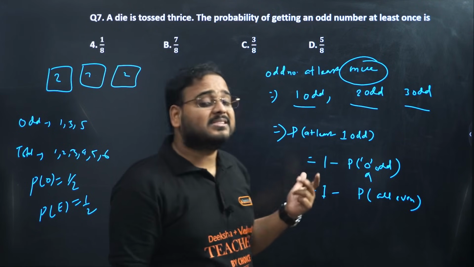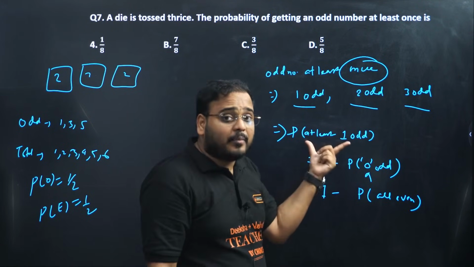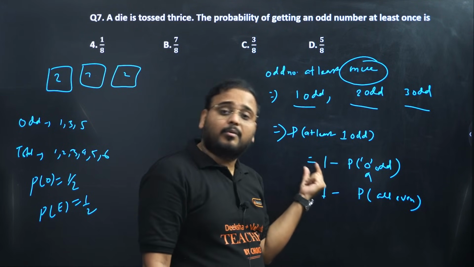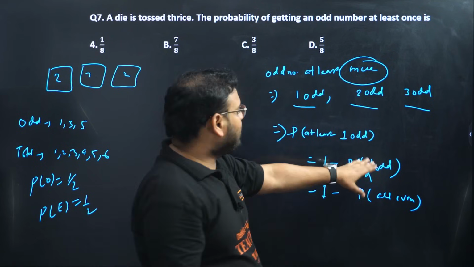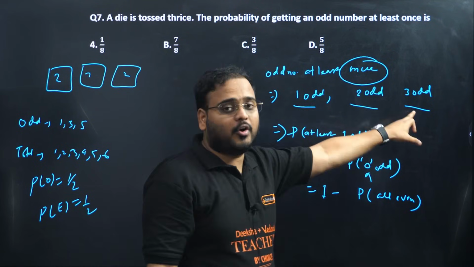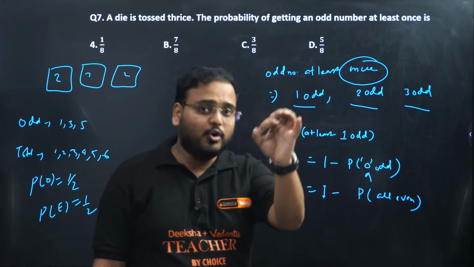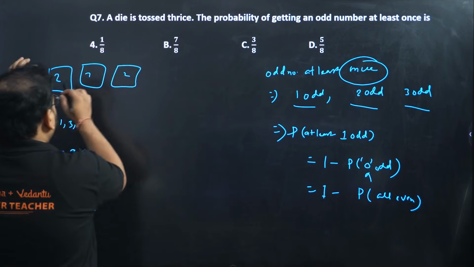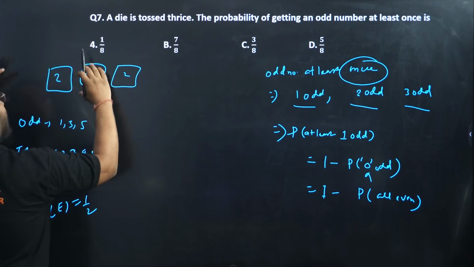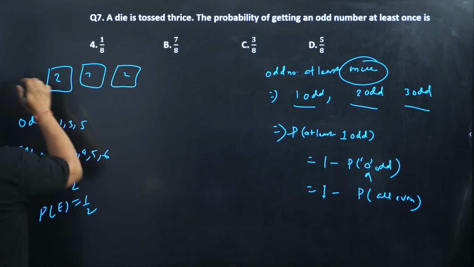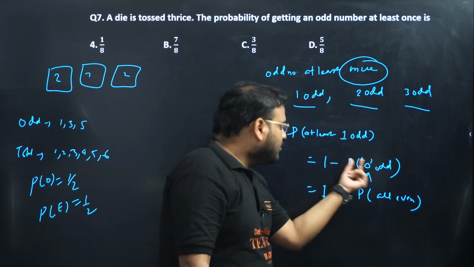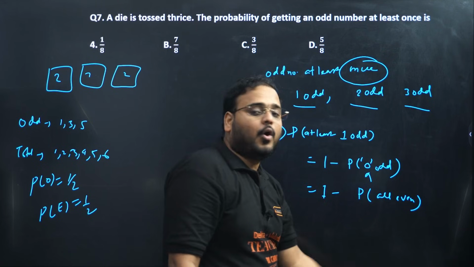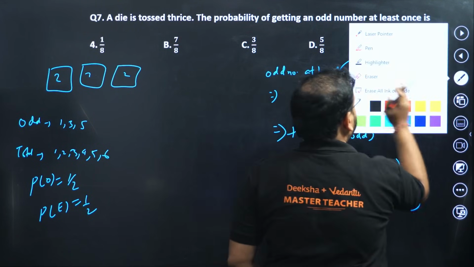This basically means that probability of getting at least 1 odd is 1 minus, total probability is 1 minus, remove the basically 0 odd case. See here, 1 odd, 2 odd, 3 odd. What is the remaining case? The 0 odd. Right? We have 3 boxes. I can get 1 odd, 2 odd or 3 odd numbers, or I can get none of them as odd number, all evens, right? So 0 odd means what is it? All even.